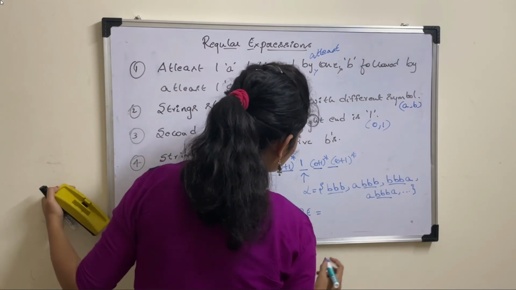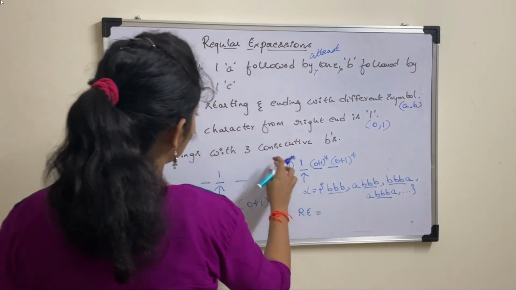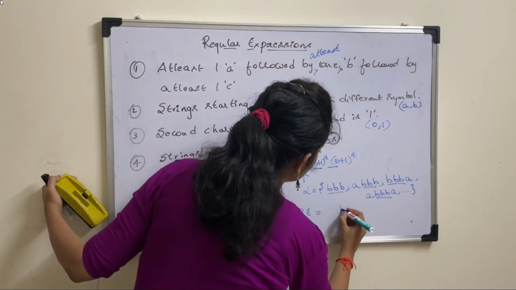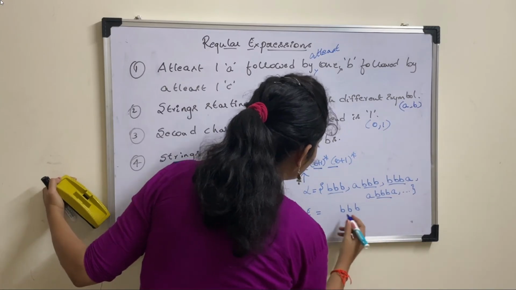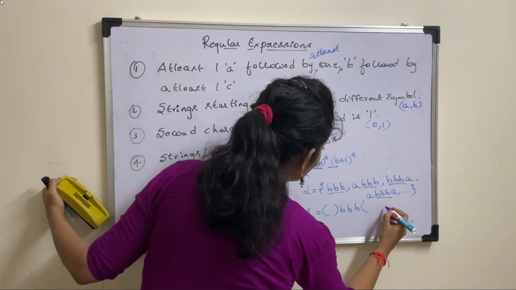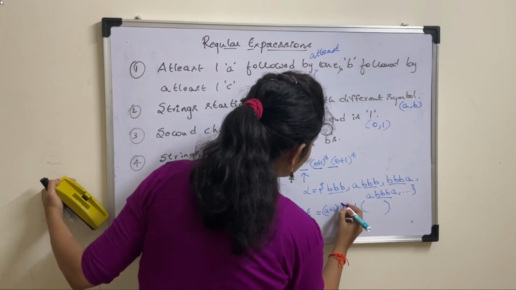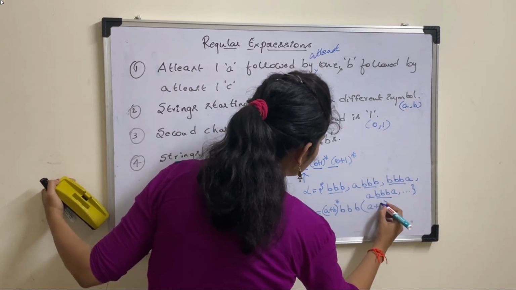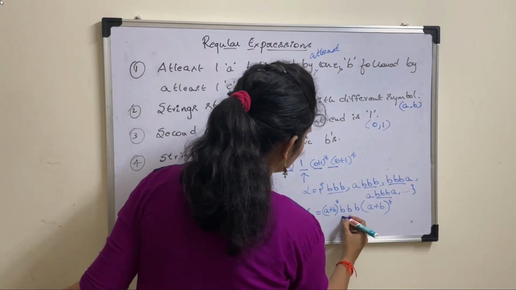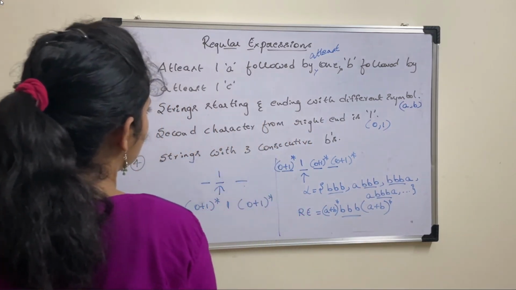So we derived the language. Now write the regular expression. It should be BBB at minimum, and before this you can have any number of A's and B's. After this, any number of A's and B's, which can be written as (A plus B) whole star, BBB, (A plus B) whole star. This is for 3 consecutive B's.